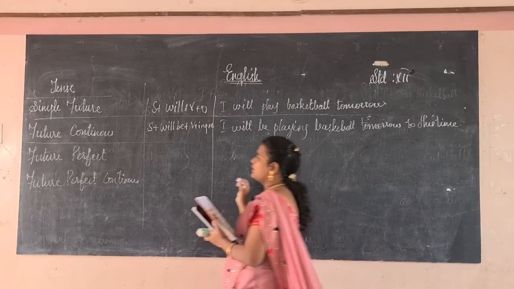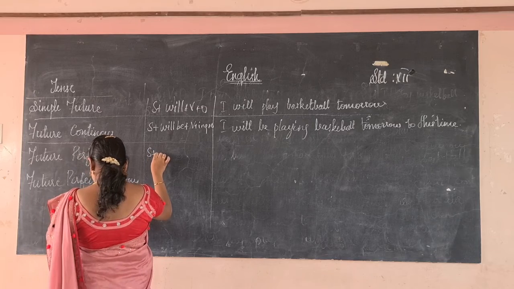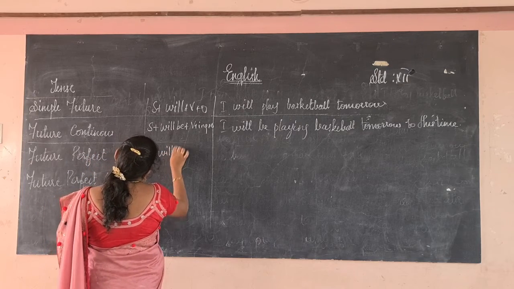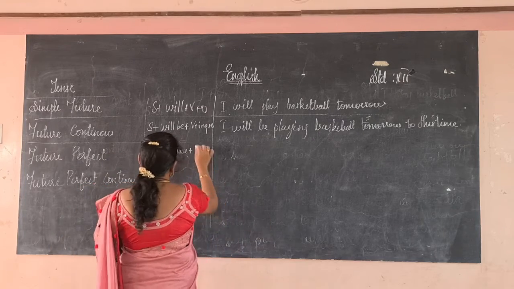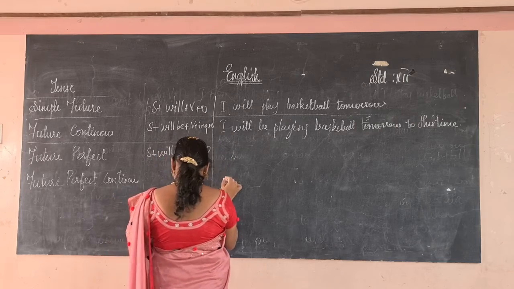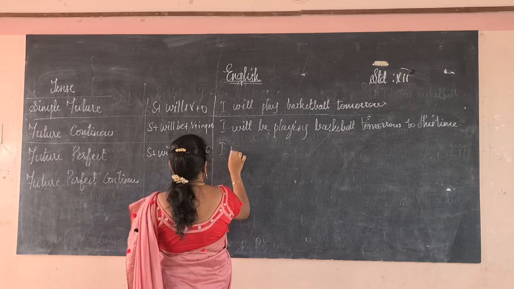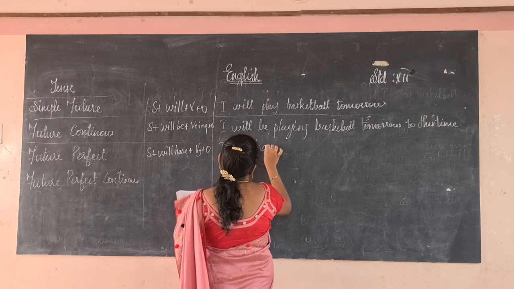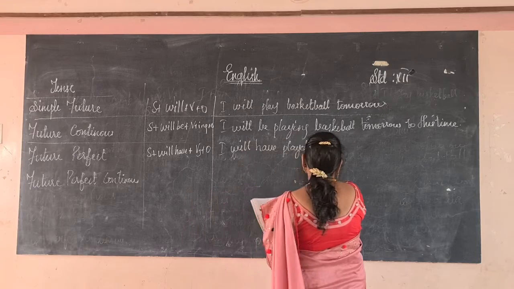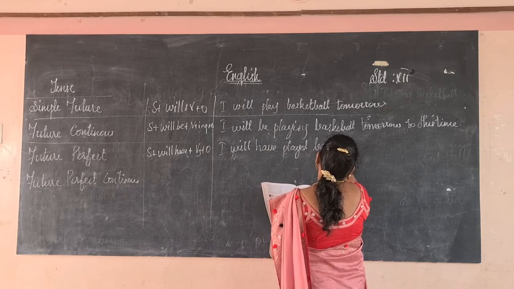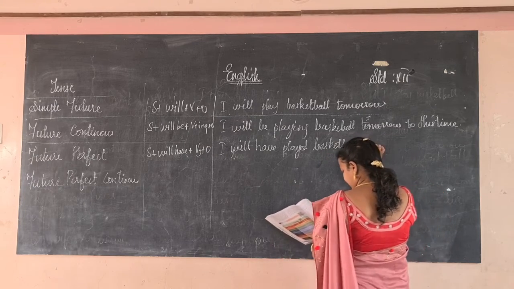Okay. Next, the two things they had not given. Future perfect: subject will be there, and will have plus V3 form, then we have object. I will have played basketball by this time next week.